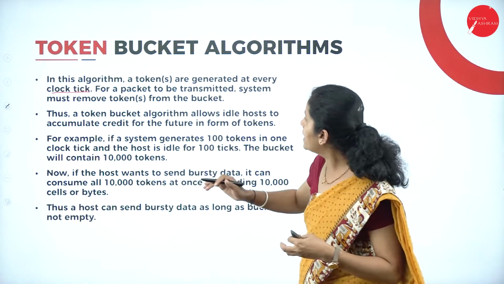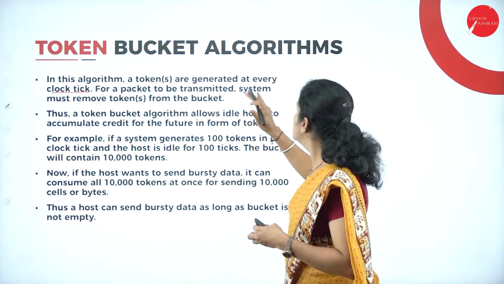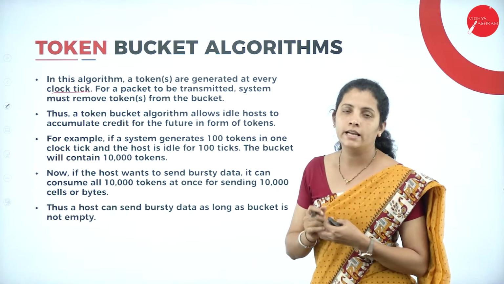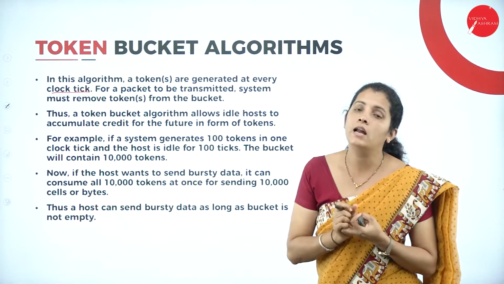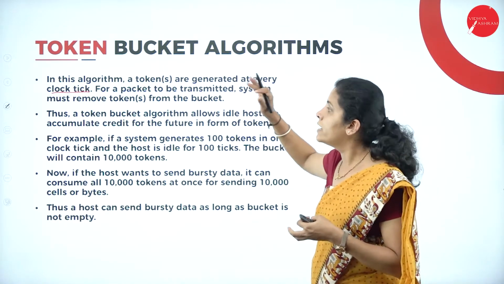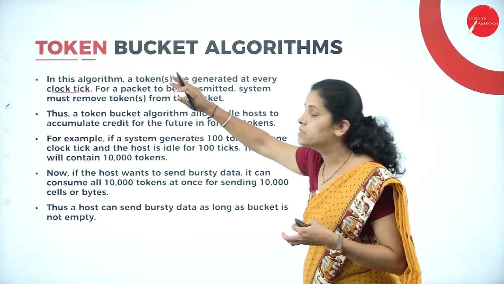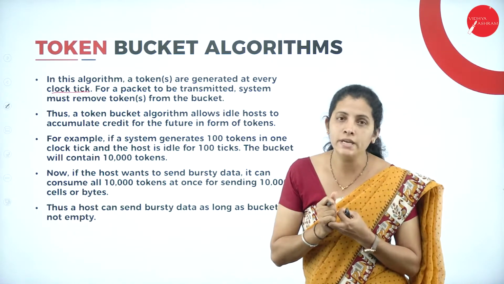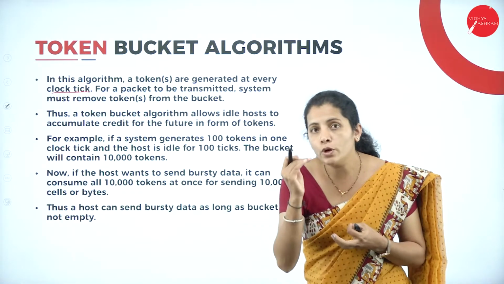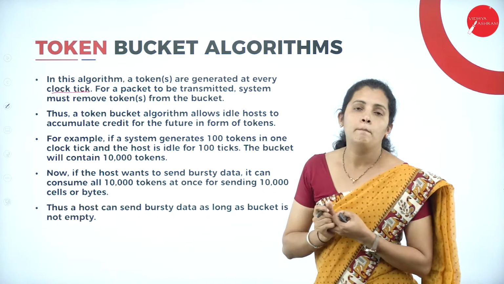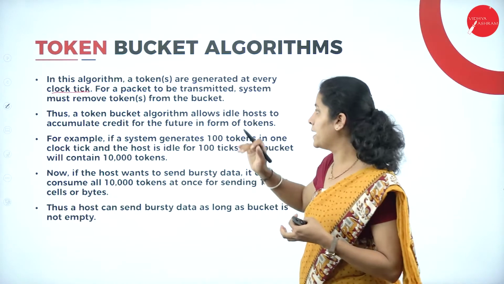For a packet to be transmitted, the system must remove a token from the bucket. That means tokens are generated at every clock tick, and suppose the system wants to transmit any data. Before transmitting the data, a token must be removed from the bucket.